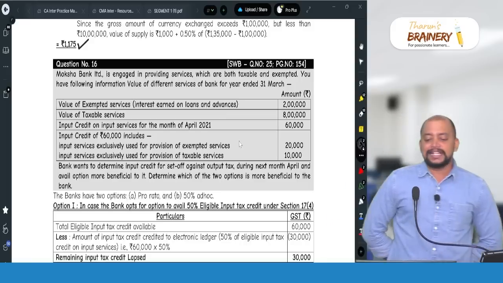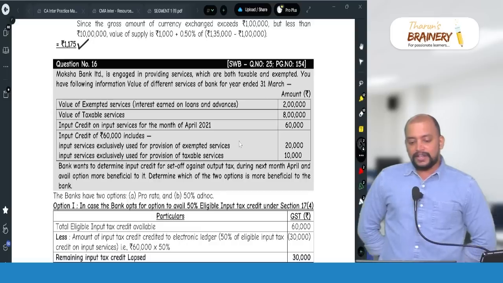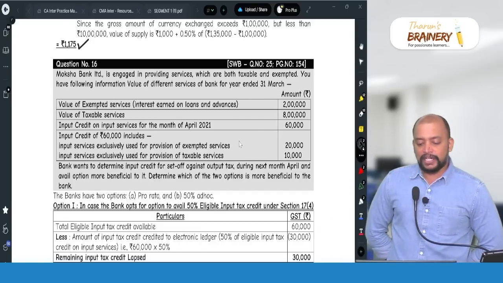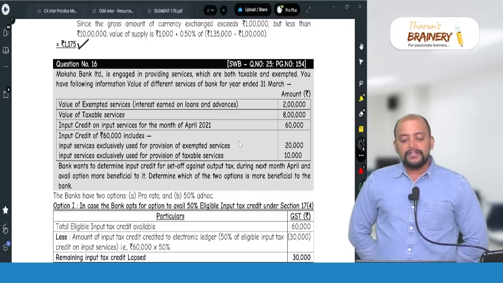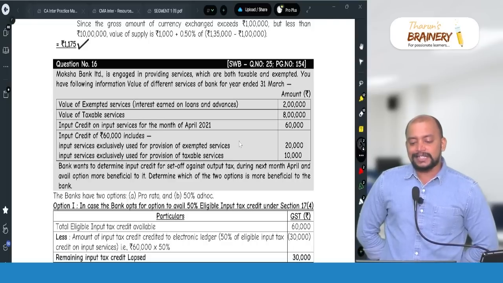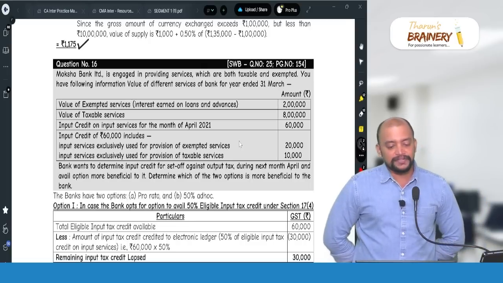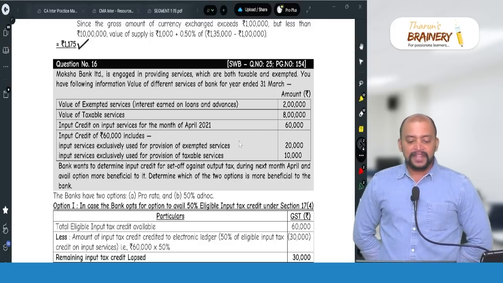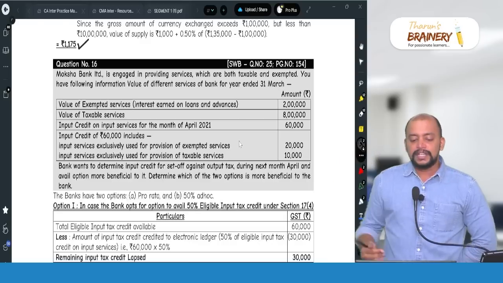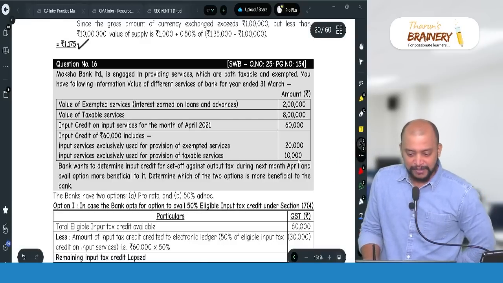Moksha Bank Limited is engaged in providing services which are both taxable and exempted. You have the following information, value of different services of bank for the year ended 31st March. Value of exempted services, interest earned on loans and advances, 2 lakhs. Value of taxable services, 8 lakhs. Input tax credit on input services during the month of April 2021 is 60,000, and that 60,000 includes input services exclusively used for providing exempted services and exclusively for taxable.